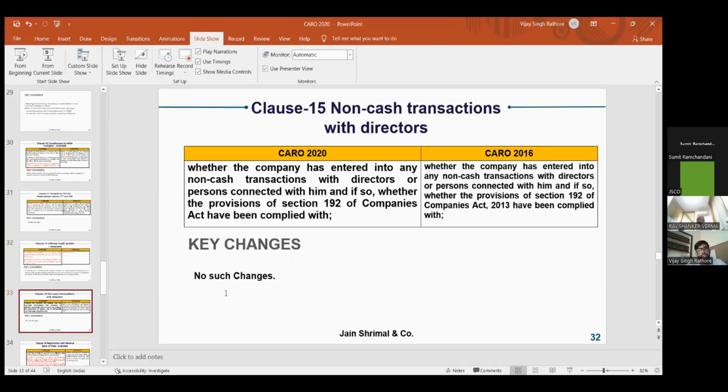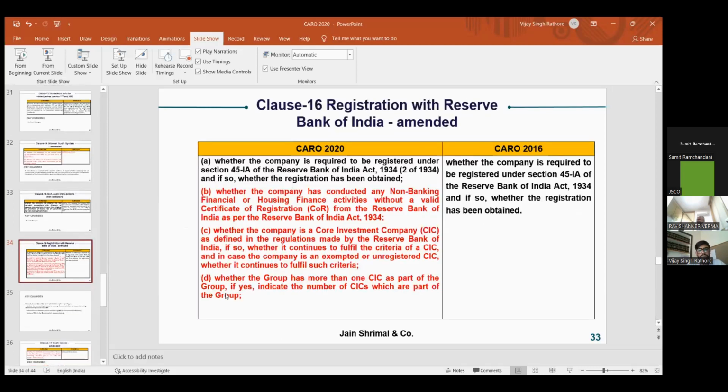Clause 15 is non-cash transactions with the directors. This clause was already there in CARO 2016. There are no changes as far as CARO 2020 is concerned. Now this was already discussed by Anshulji in part 3 of Schedule 3 related to NBFCs: NBFCs have to obtain a certificate of registration from RBI, and if the NBFC is a CIC, that is a core investment company, that also has to obtain registration from the RBI.